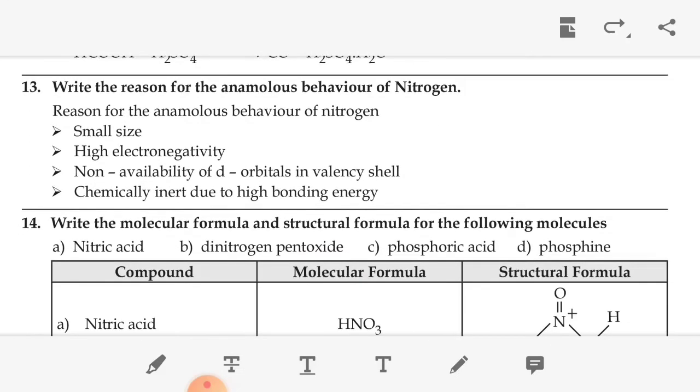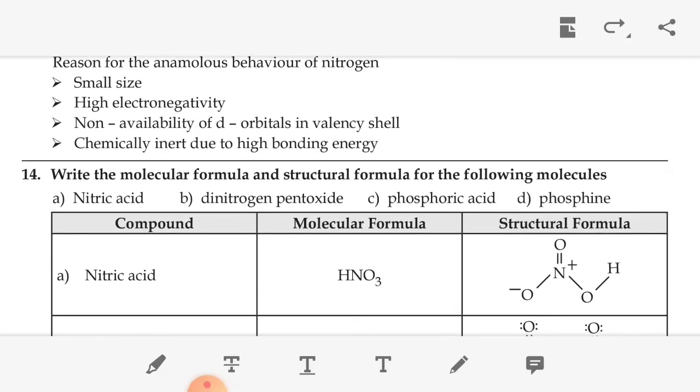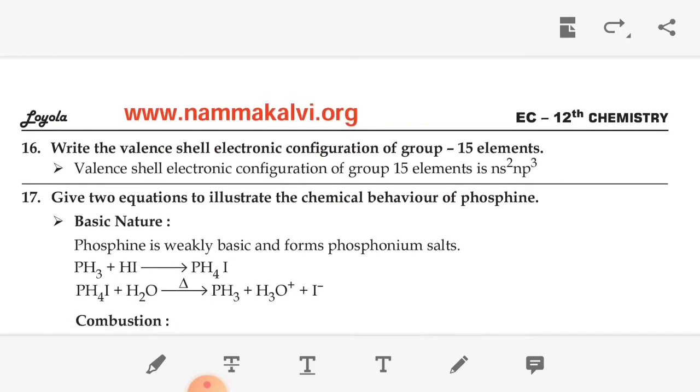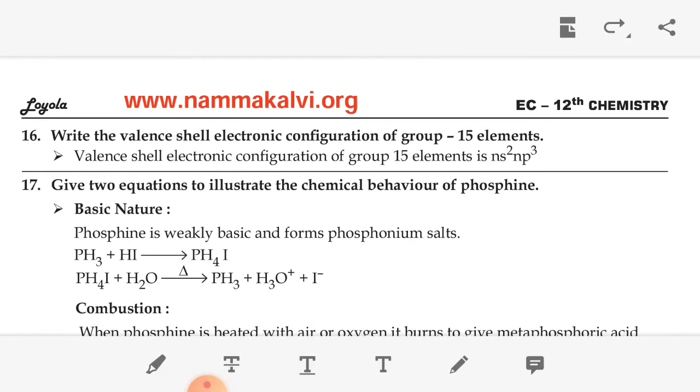Then write the reason for the anomalous behavior of nitrogen. The first reason is its small size. It has high electronegativity and non-availability of d orbitals in the valence shell. Okay, the next question is, write the valence shell electronic configuration of group 15 elements. Group 15 is the nitrogen family, so it is ns2np3.